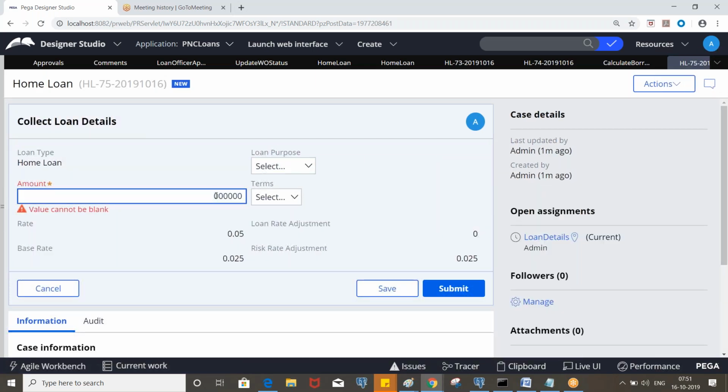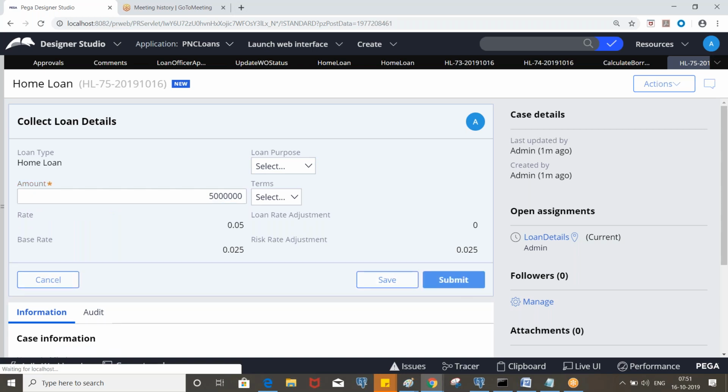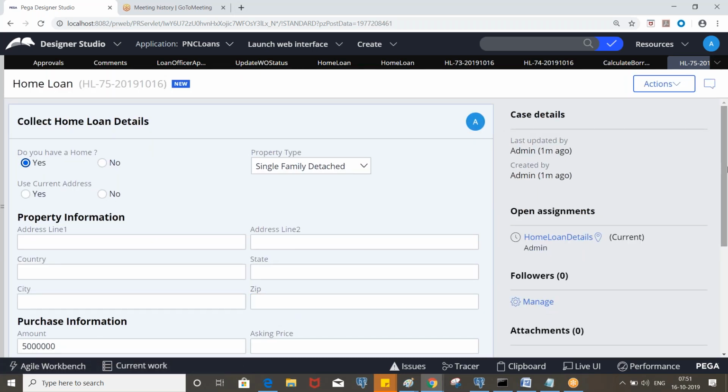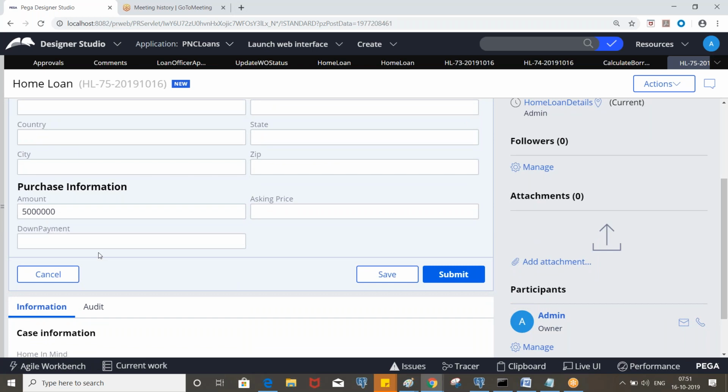And let's say this is 50 lakhs. Okay, so now let's enter less than 20%. So how much is that? 50 lakhs, right? Or 5 lakhs.